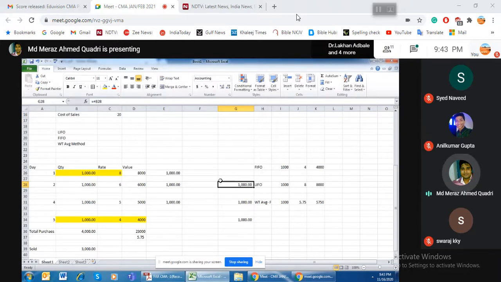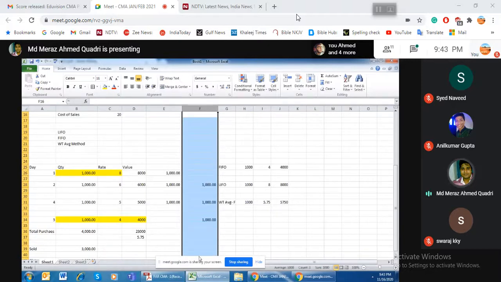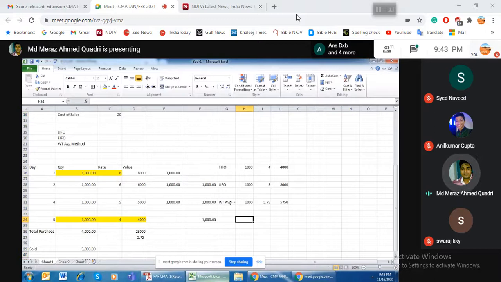I have purchased 4000 quantity, and the value of our purchase is 23000. So I just calculated the weighted average per unit, and that becomes 5.75. Whatever inventory I have in hand, I will multiply with the average rate and I will get the numbers. This way the question can be asked in our exam. But the question can have some theory questions as well. In the CMA they will ask 2-3 theory questions also.